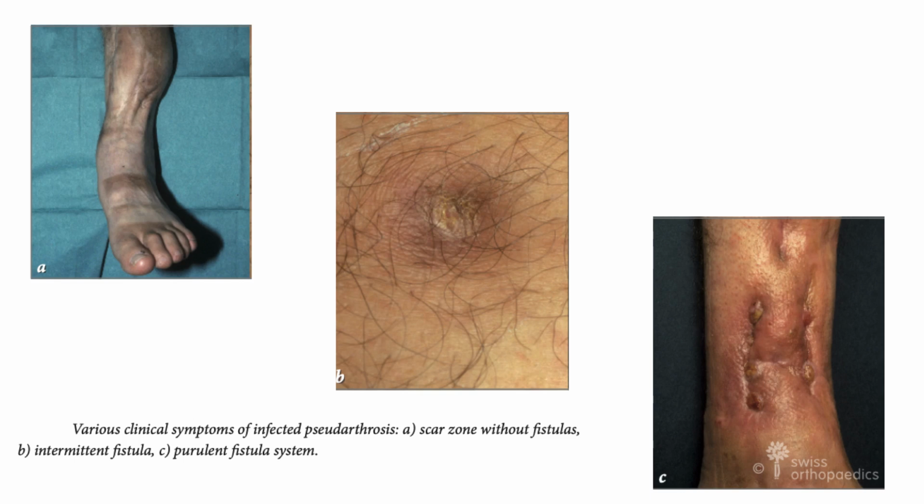So that's why, if you see in the clinical findings, that is limping or use of crutches, impaired mobility, occasionally intermittent fistulas, but also a complete fistula system. You can see this in the images A, B, C which I have shown in this diagram in this slide, with the various clinical symptoms of the infected arthrosis, that is scar zone without fistula, intermittent fistula, and purulent fistula system. So that's how it is differentiated.